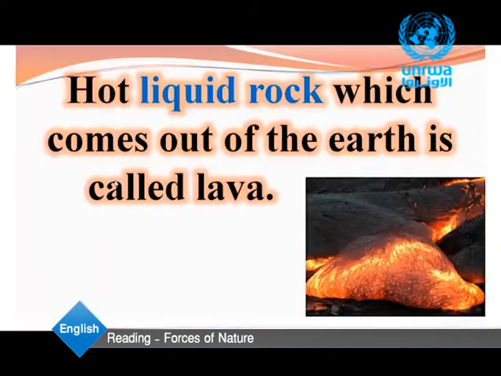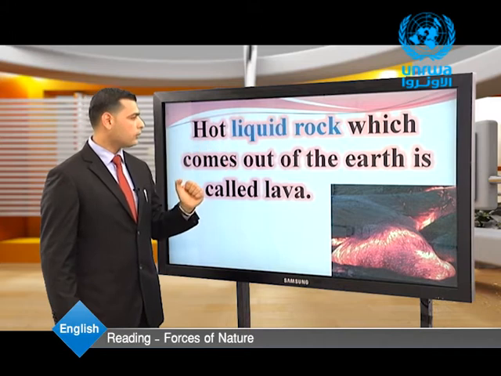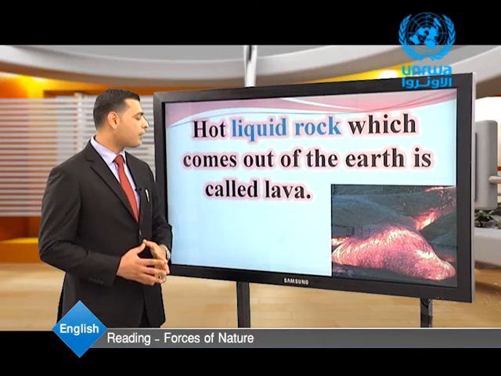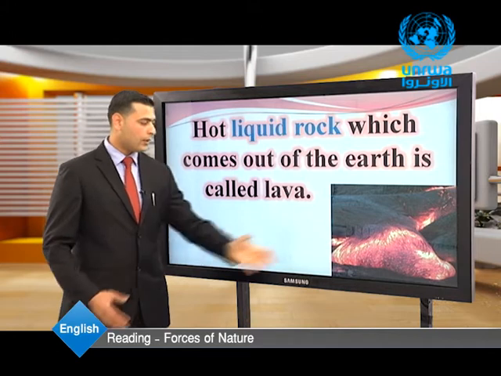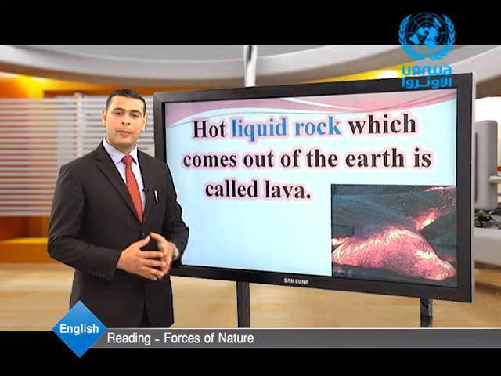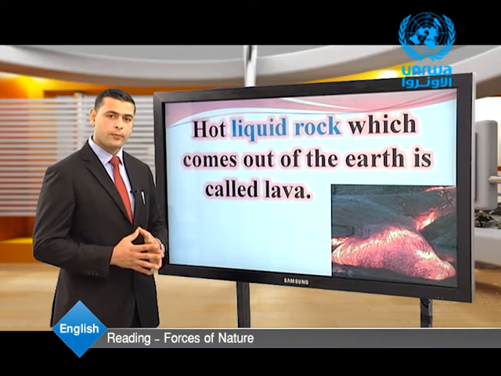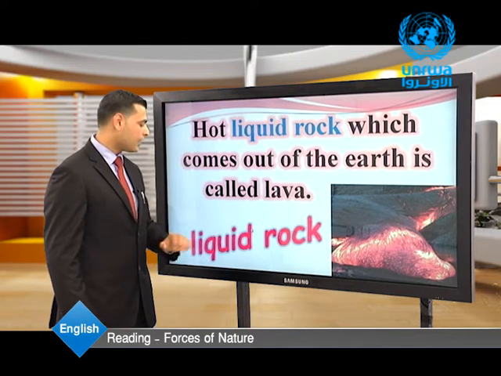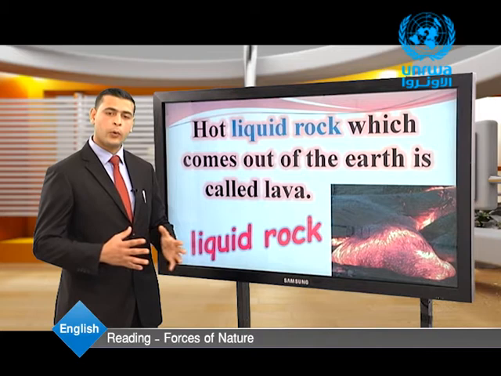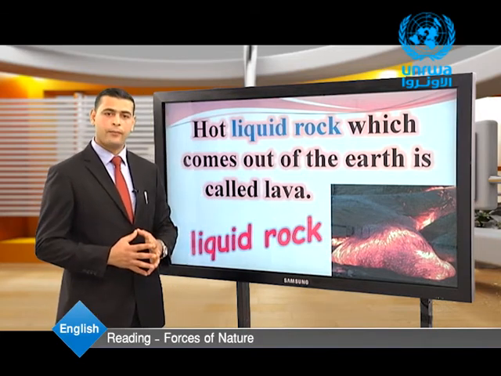Look here. Hot liquid rock, which comes out of the earth, is called lava. Again. Hot liquid rock, which comes out of the earth, is called lava. Look at this. This is liquid rock, which we call lava. And the rock becomes liquid because of the tremendous heat that volcanoes produce. So look here, the target word is liquid rock. This is liquid rock, or we can call it lava.